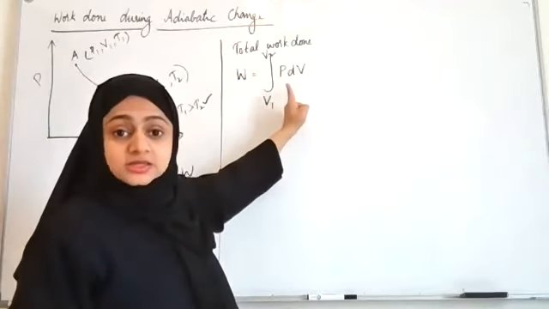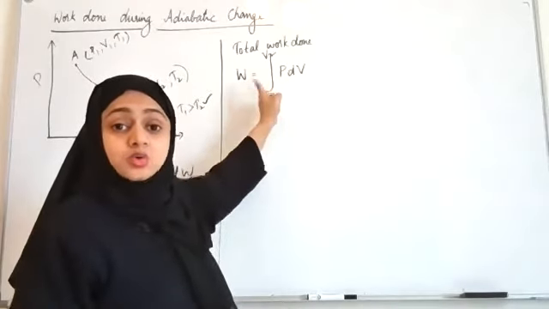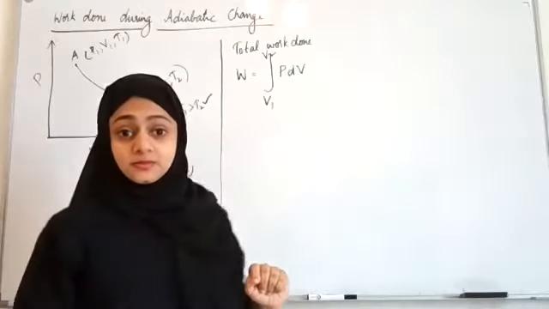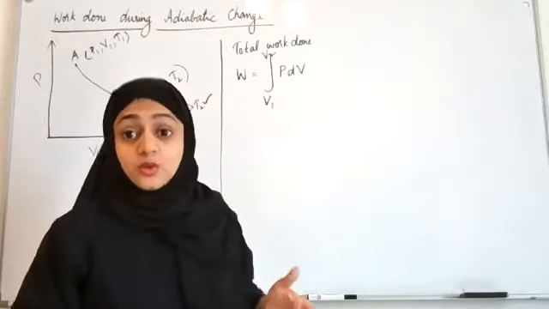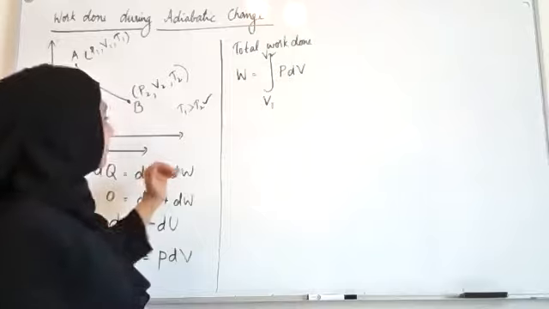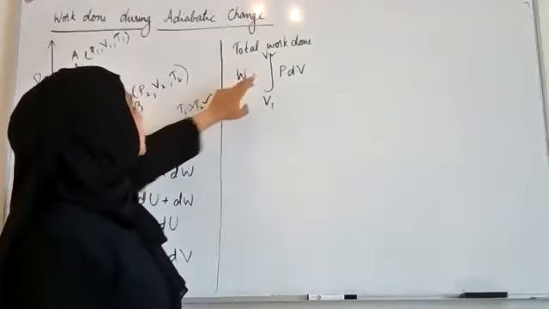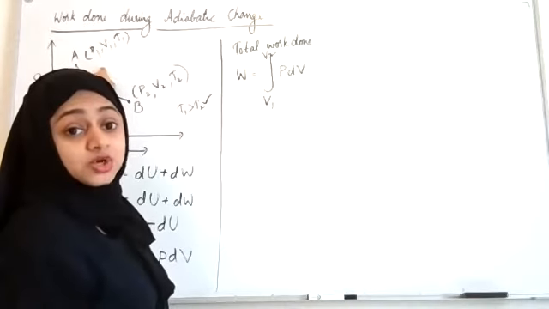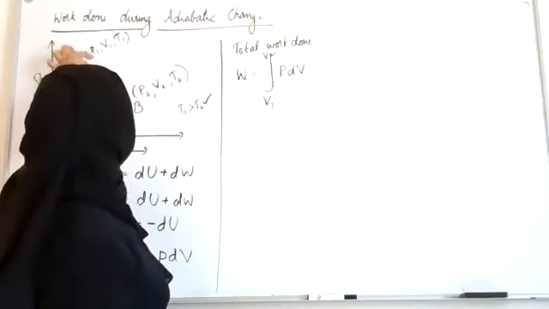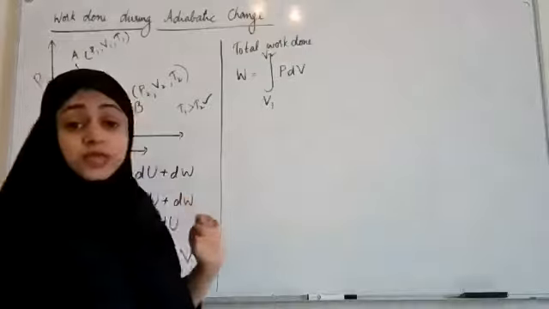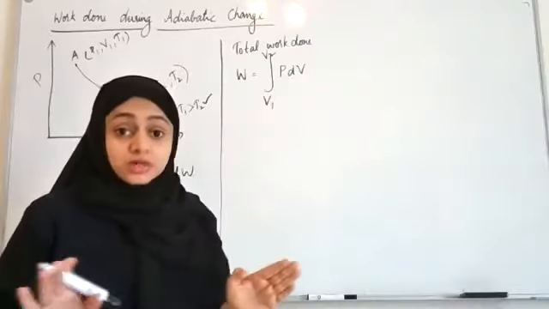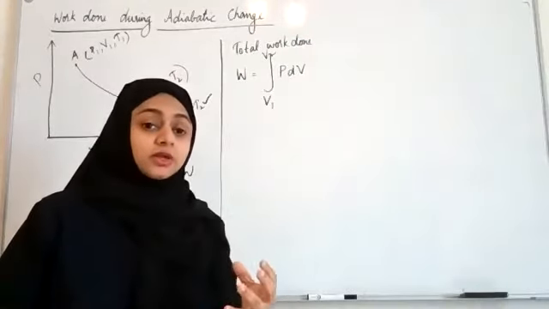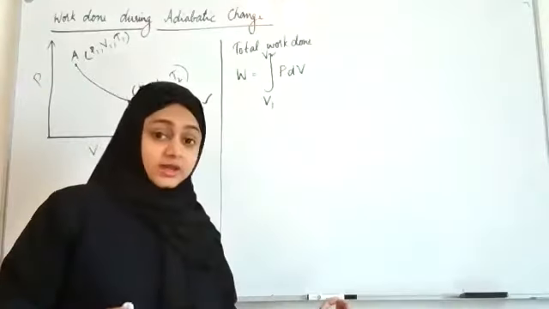In this case, can I take the pressure outside? No, because when the volume goes from V1 to V2, the pressure is not remaining constant. The pressure also is changing. It's going from P1 to P2. So P is not a constant here. I cannot take P out of the brackets.